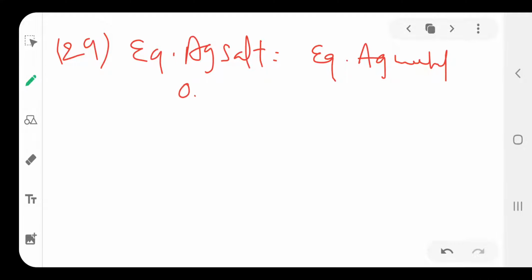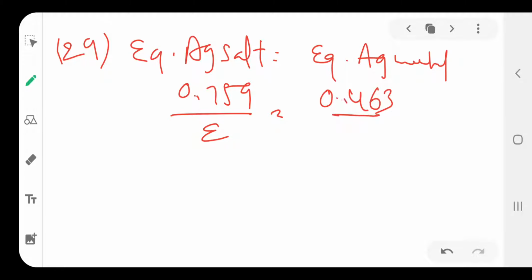The formula gives 0.759 divided by E is equal to 0.463 divided by 108.